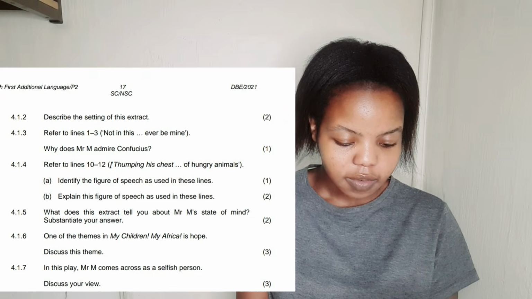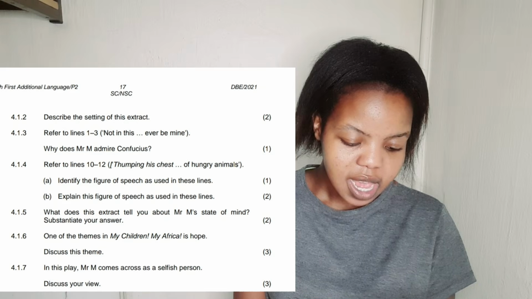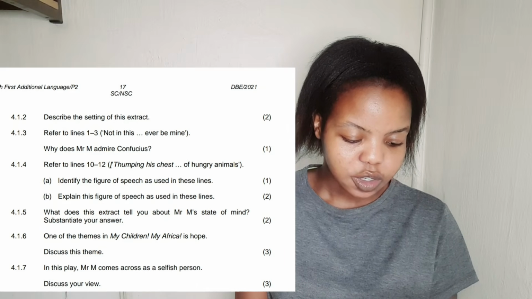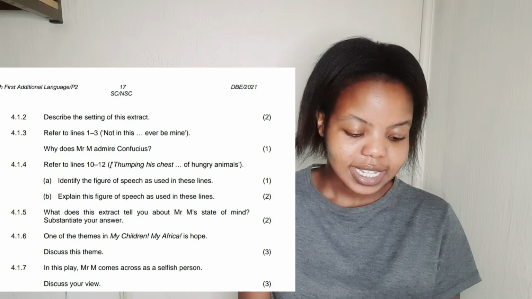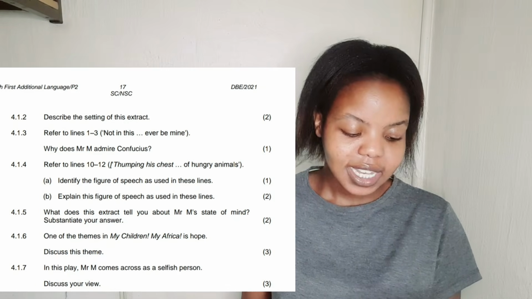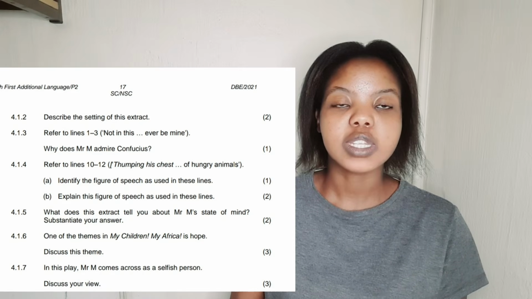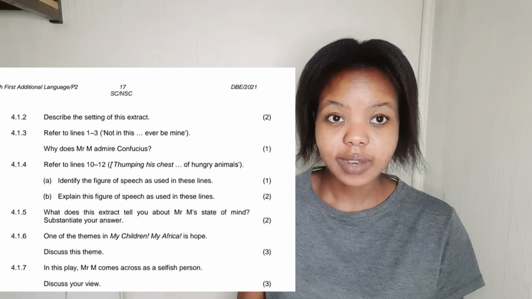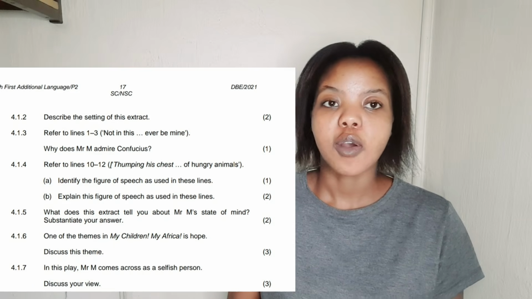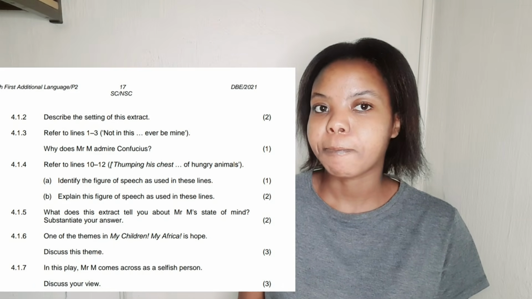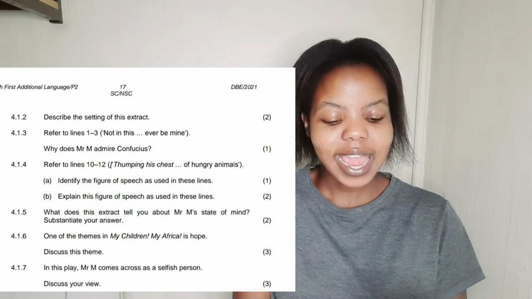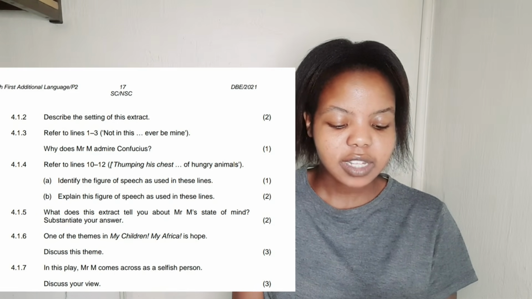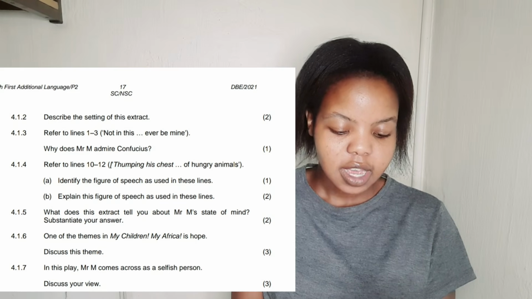Okay, yeah. Let's move to 4.1.5. How does this extract tell you about Mr. M's state of mind? Substantiate your answer. So when they say substantiate your answer, you are supposed to support your answer. You understand? You can support your answer by providing an explanation or explaining more. So the question is, what does this extract tell you about Mr. M's state of mind? Substantiate your answer. This extract that they're talking about is extract G, right?